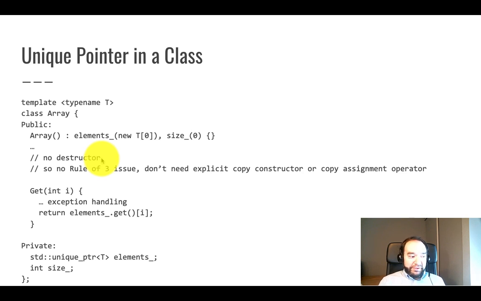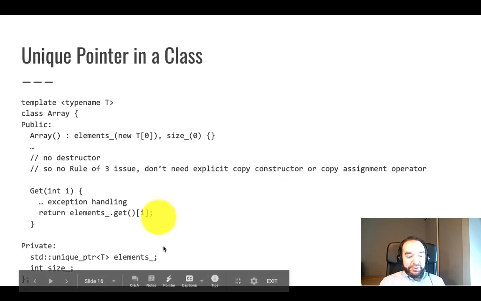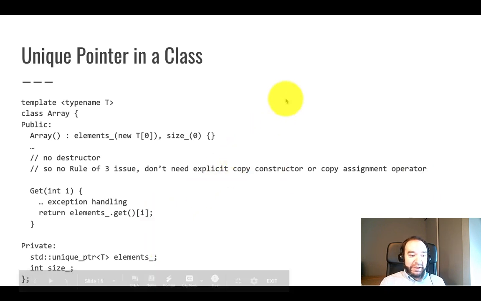However, the rule of three said if you write that destructor, you have to write these two other technical, long functions. However, now I'm not writing a destructor, so the rule of three does not come into play, and I don't have to write the copy constructor or copy assignment operator. It turns out that actually the implicitly defined copy constructor and implicitly defined copy assignment operator work fine with unique pointer, and that's part of the purpose of unique pointer. So all of that stuff is just gone. We don't have to deal with it anymore, which shows the benefit of using unique pointers in these kinds of classes.